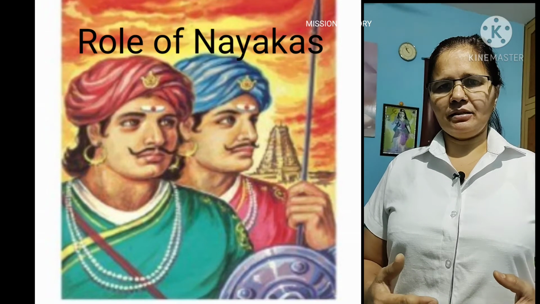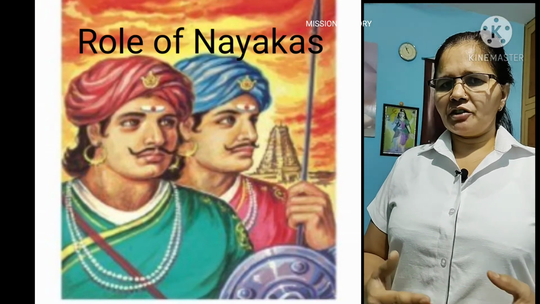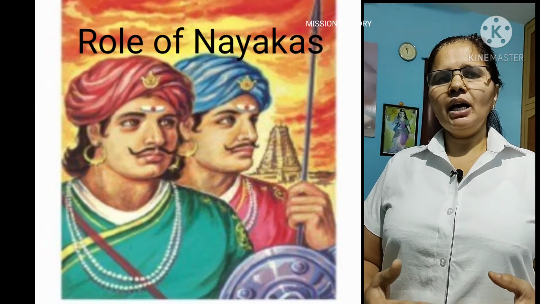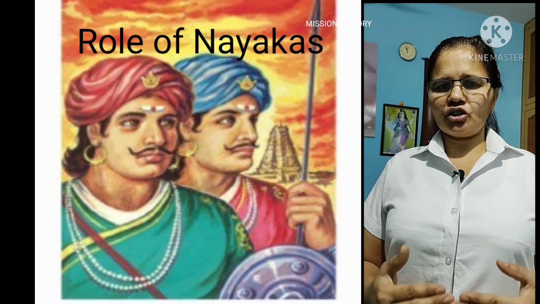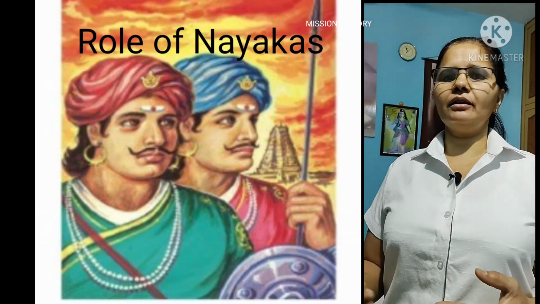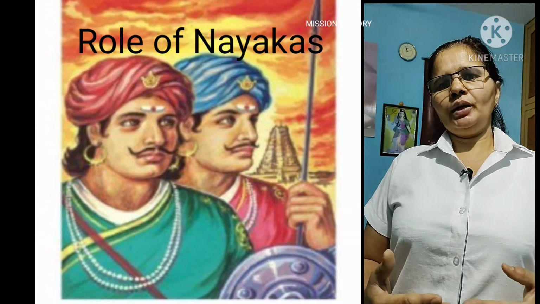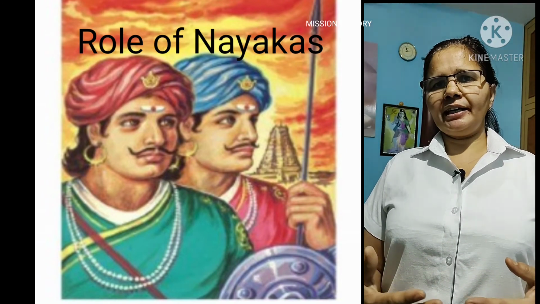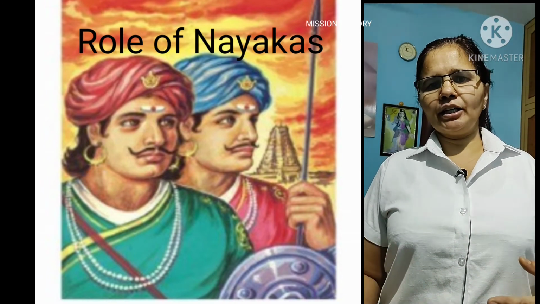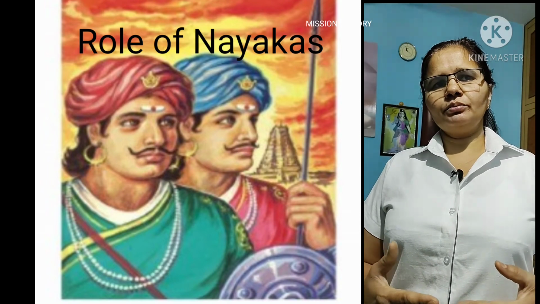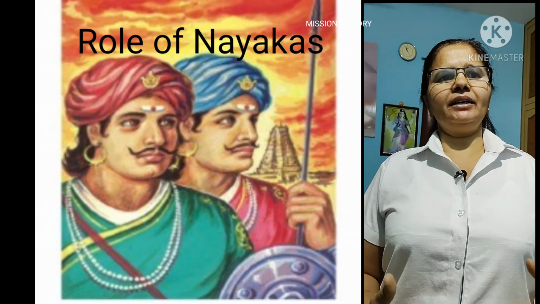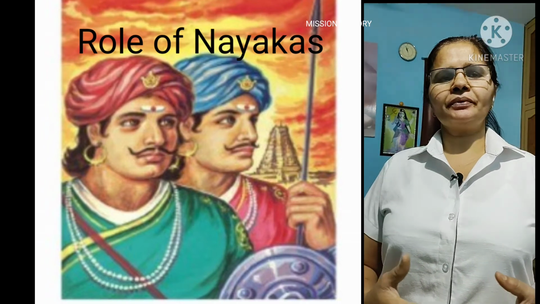Next is role of Nayakas. Amara Nayaka system was there in Vijayanagar Empire. These Nayakas were military commanders who were given the territories to rule, and they had a generally rebellious nature, and they were always waiting for the opportunity when the central ruler would be weak, so they could declare themselves as independent rulers. So many times the ruler had to fight against them to suppress these revolts. That also made Vijayanagar Empire very weak and ultimately led to its downfall.